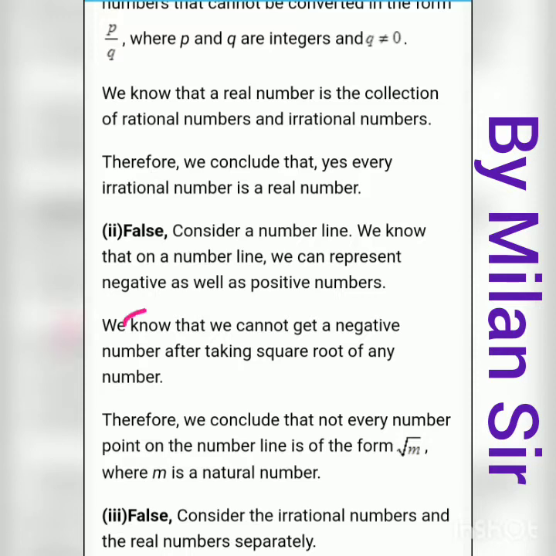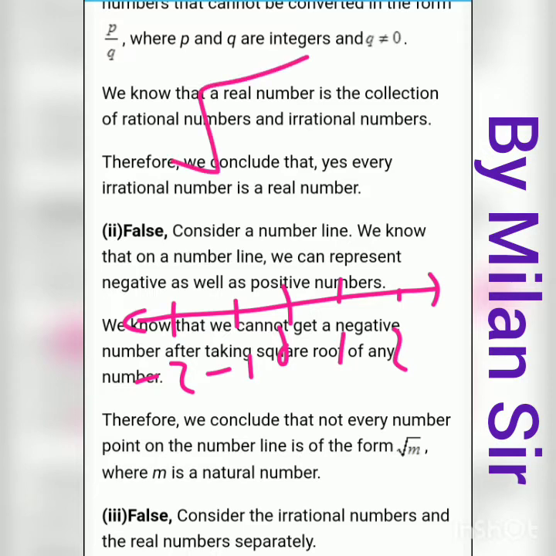If we draw the number line, here 0, 1, 2, and here negative numbers. Now in under root we cannot write negative numbers. It is not a real number, it is an imaginary number, and an imaginary number we cannot represent on the number line. That means in under root we can write only 0, 1, 2, 3, that means positive numbers, we cannot write negative numbers.